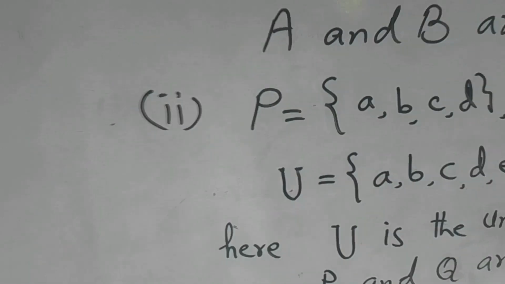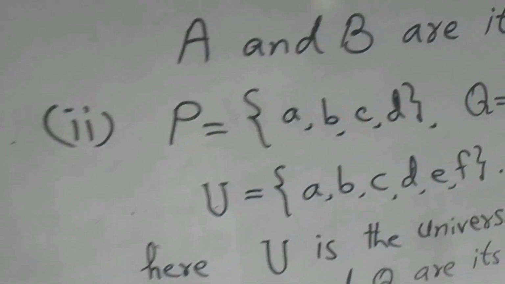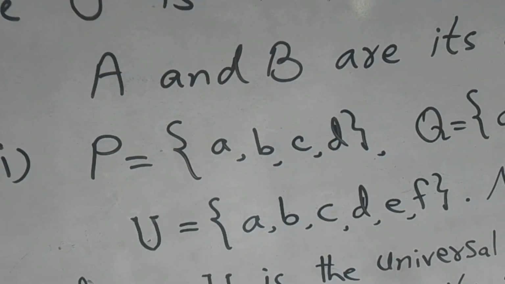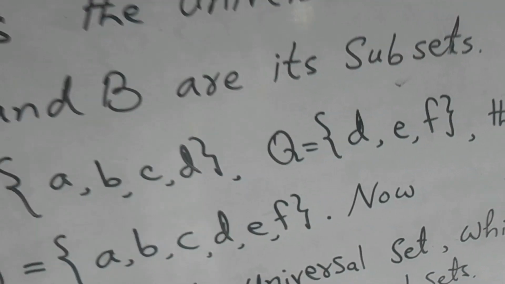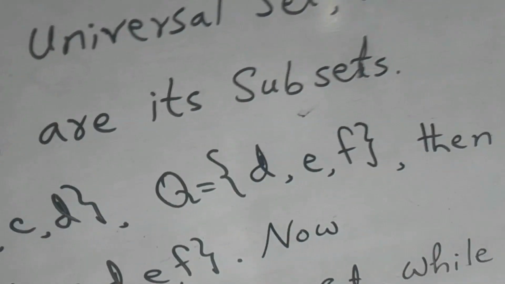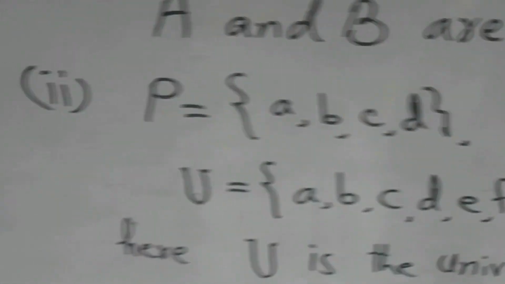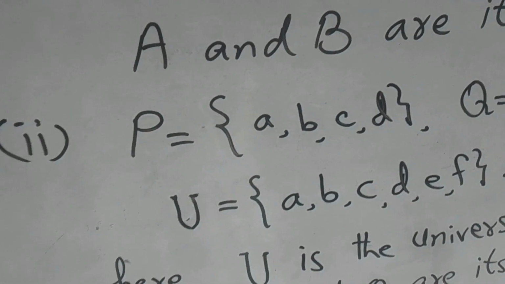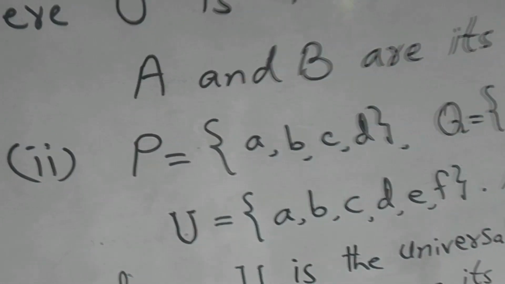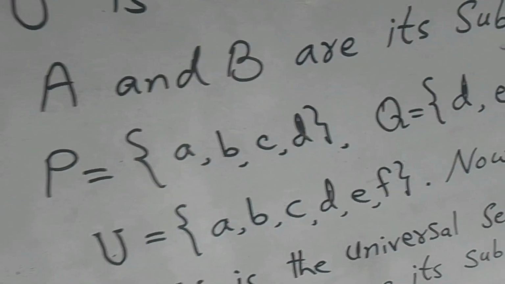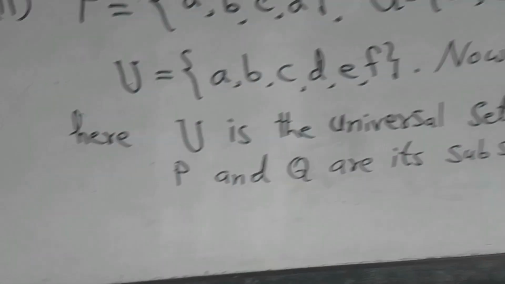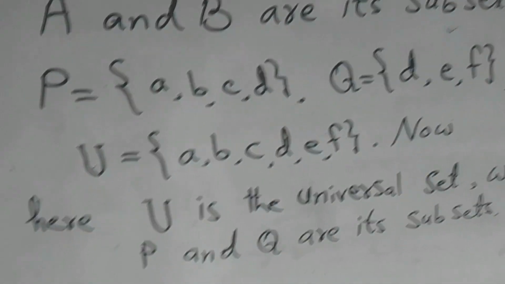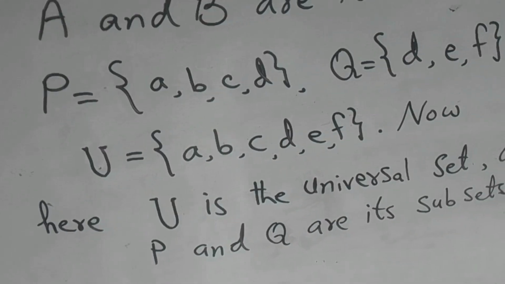Number 2, considered set P is equal to {A, B, C, D}. Considered set Q is equal to {D, E, F}. Then U is equal to {A, B, C, D, E, F}. Now here U is the universal set, while considered set P and considered set Q are its subsets.